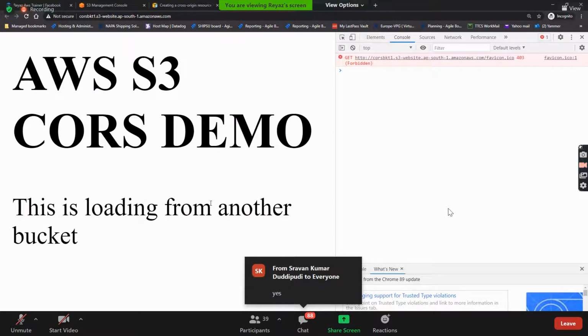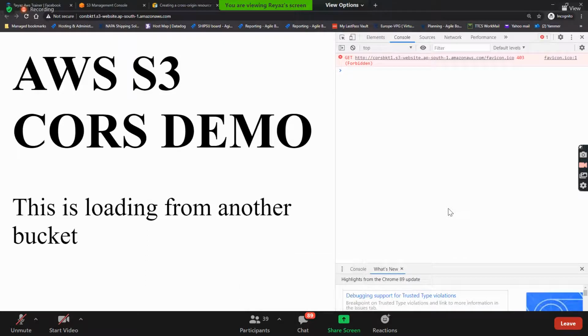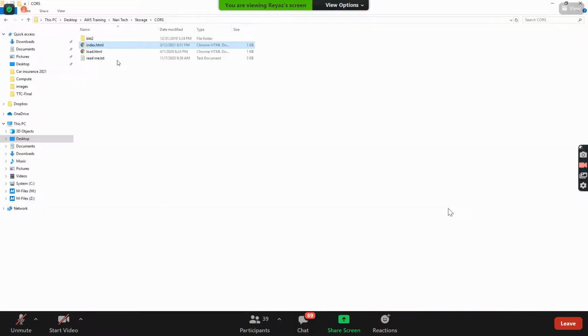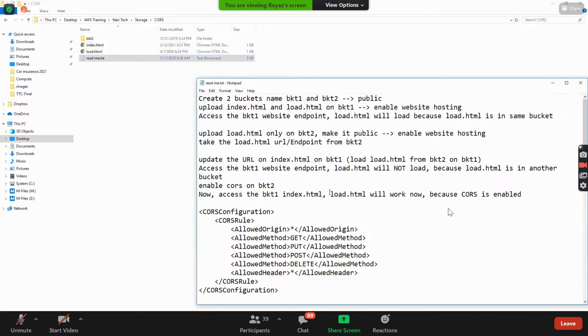But what you need to keep in mind is, just in case you get any error, something like CORS, you need to go and enable the CORS here. Will you be able to do it now? What are the steps that you should do? I think somewhere I should have mentioned that in the README. I'll send you this README.